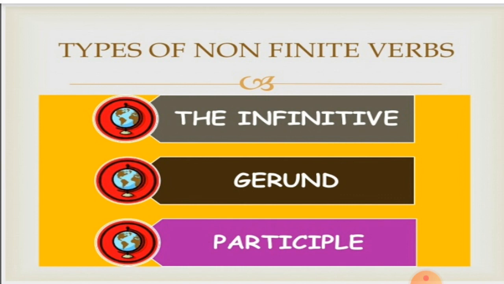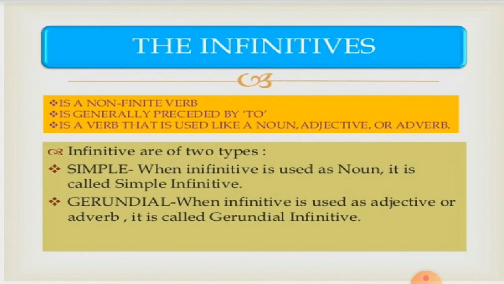Now let us see the types of non-finite verbs. The first one is the infinitive. The second is gerund. The third one is participle. Now let us go into details.